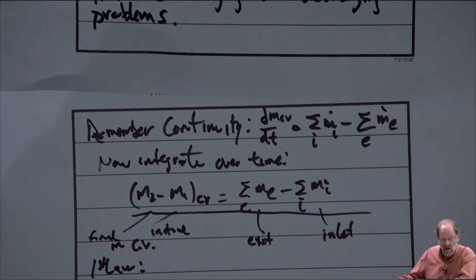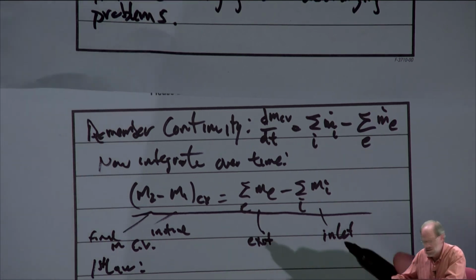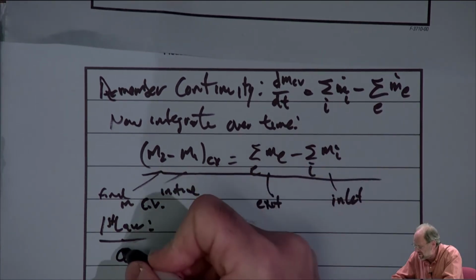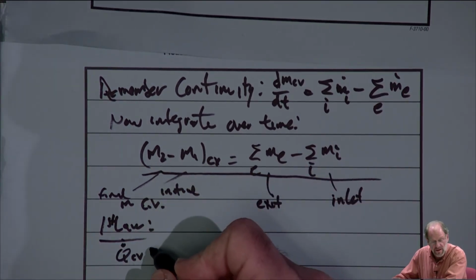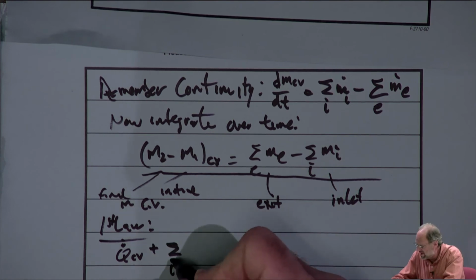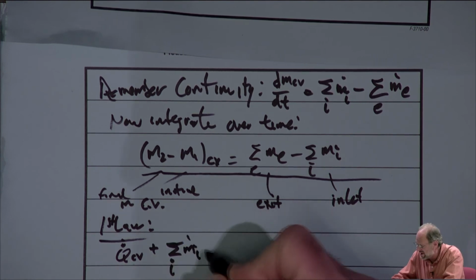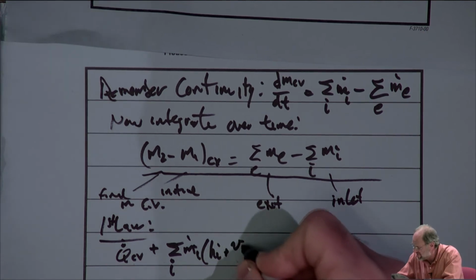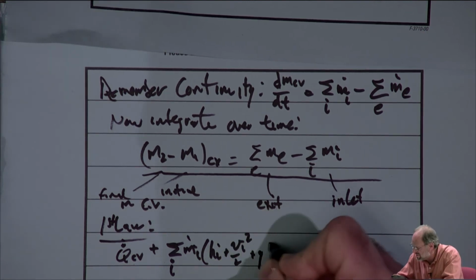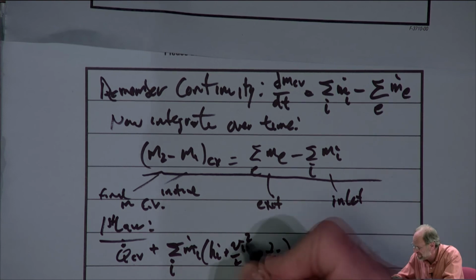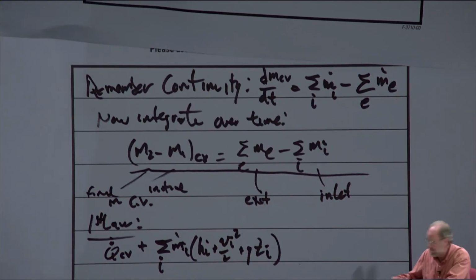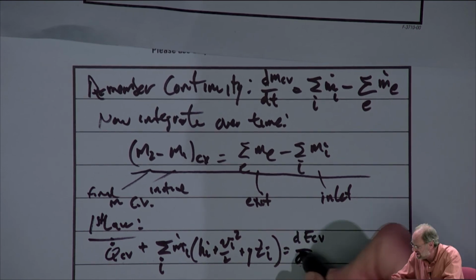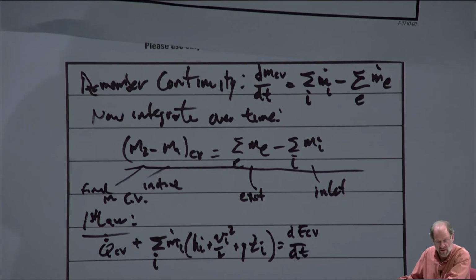If we look at the first law, and I'll just write this in a very general form, we would get that the rate of heat transfer plus the sum over all inlet flow paths of m dot i, times h_i plus V_i squared over 2 plus g z_i, and these are all i's here, is going to equal the rate of change in the energy of the control volume.